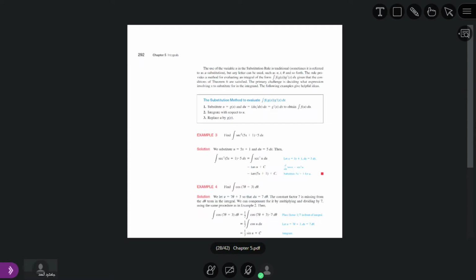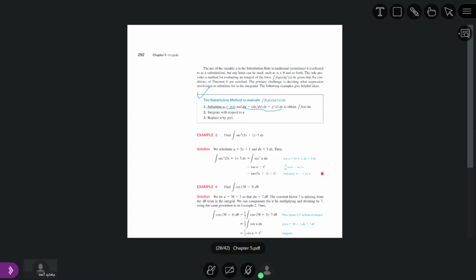Following is the summary, the rule basically. First of all, substitute u equal to g of x. Wherever there is g of x, we substitute u. After that, we take du over dx and shift dx to the other side, so du is equal to g dash of x dx.